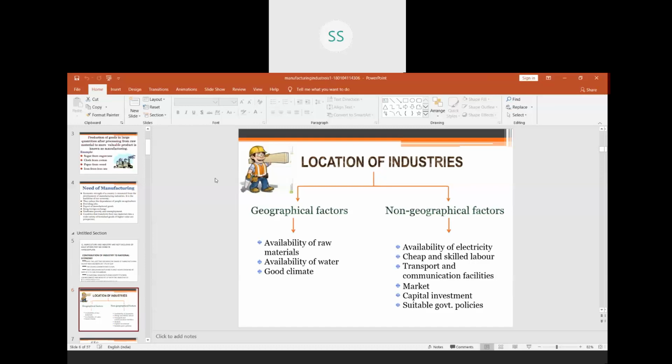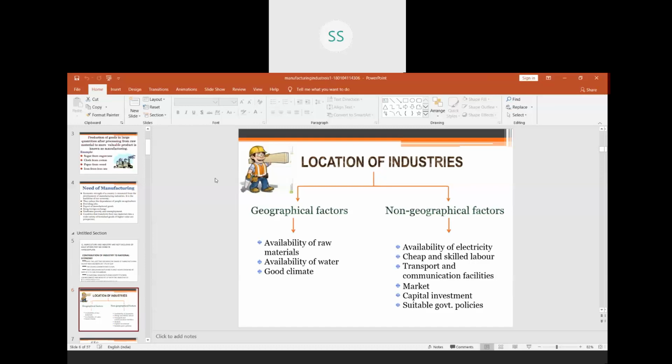And then we come to the suitable government policies also. Our industry should be located in such a place where government comes up with certain policies.